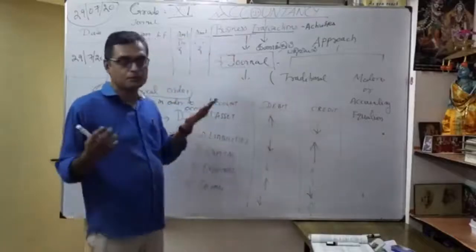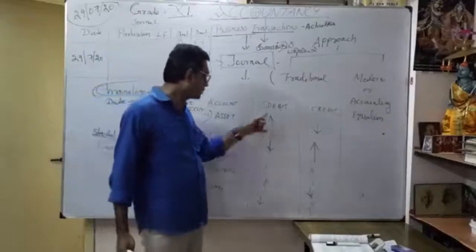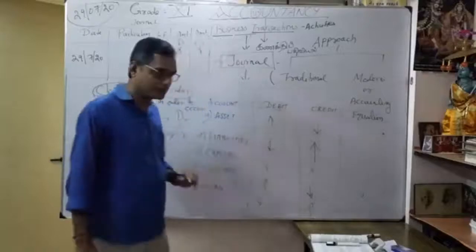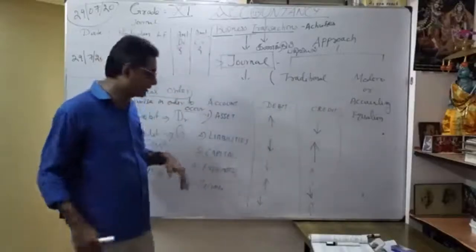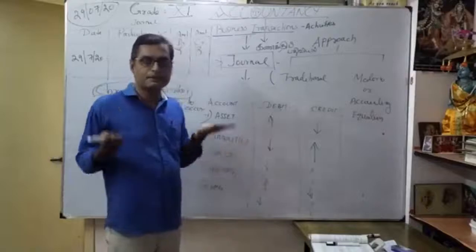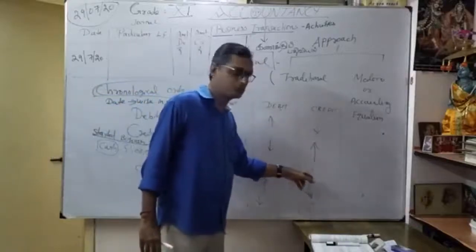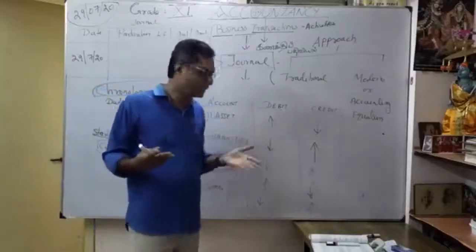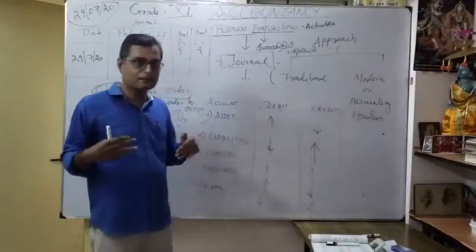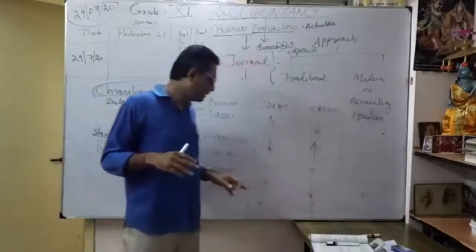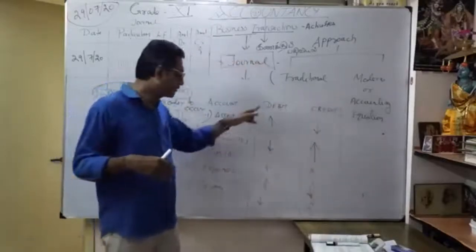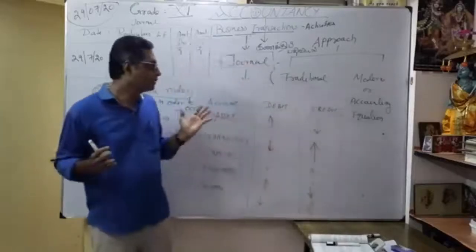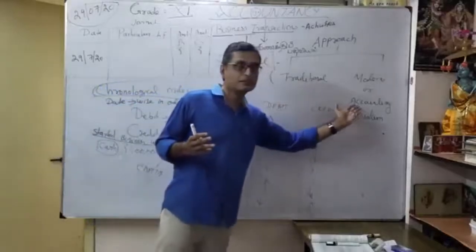Thereafter, suppose my liabilities decrease, I show debit. Whenever my liability increases, I show credit. Similarly, when my capital decreases, I show debit; when my capital increases, I show credit. Understood? My expenses: spending more money for the company, more expenses, I show debit; less expenses, I show credit. Similarly, if my income decreases, I show debit; if my income increases, I show credit. I understood the modern or accounting equation approach.